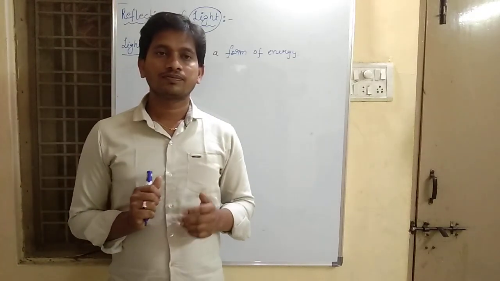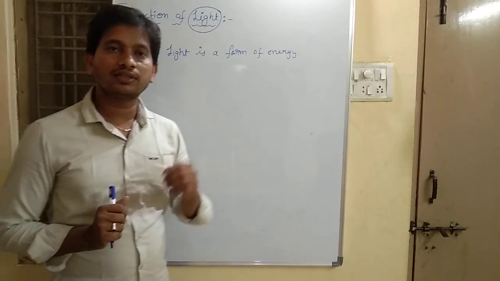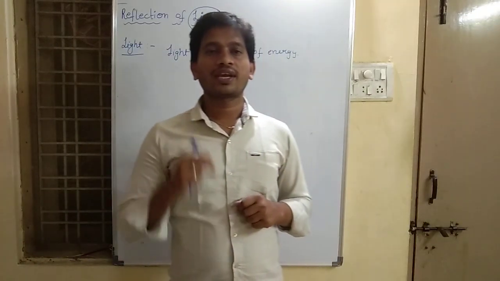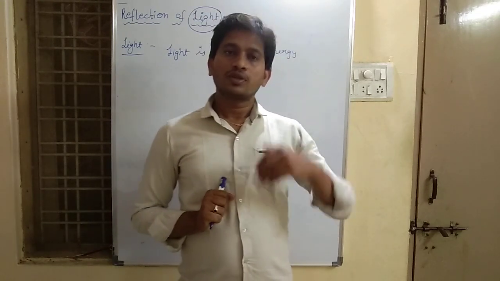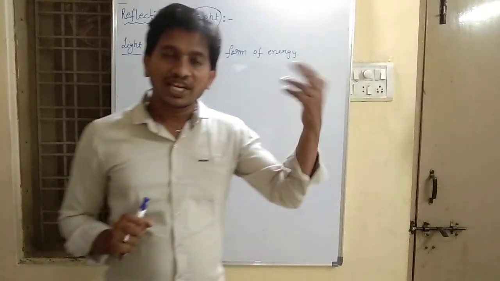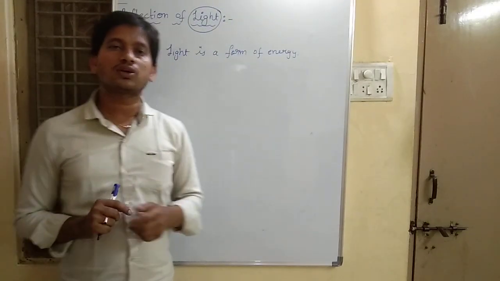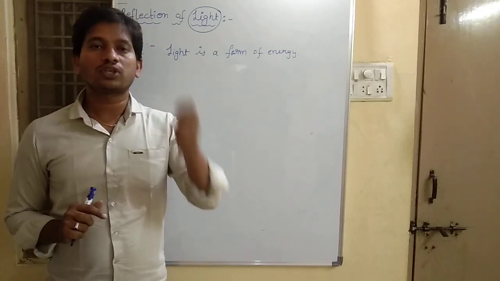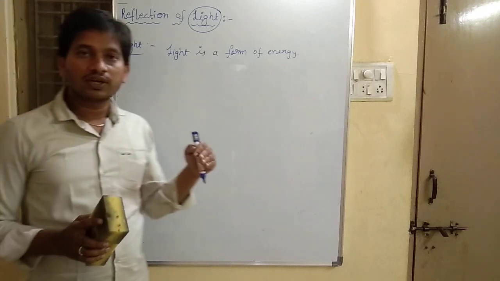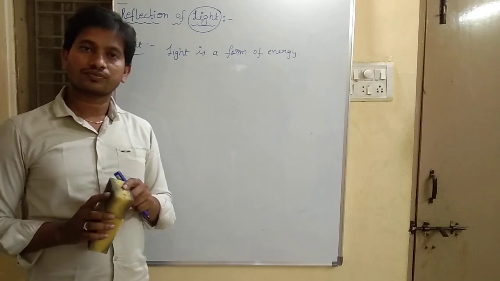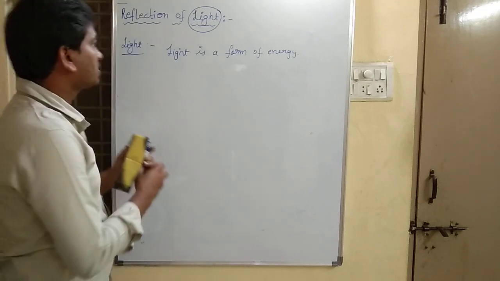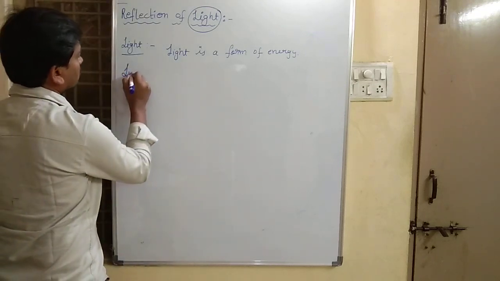The objects which give us light, like stars, sun, electric bulb, candle, fire, are called luminous objects. Which objects? The objects which emit their own light are called luminous objects.